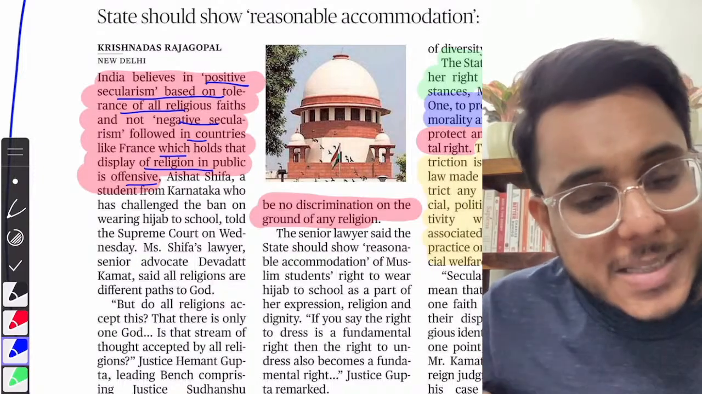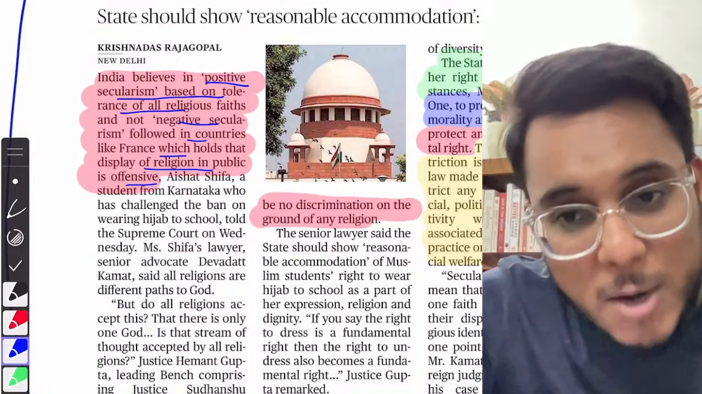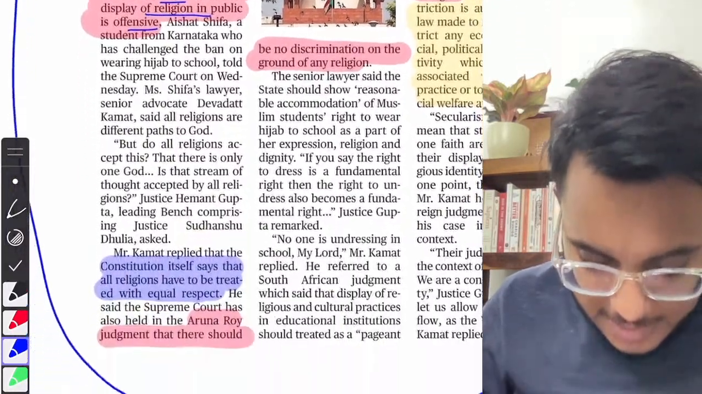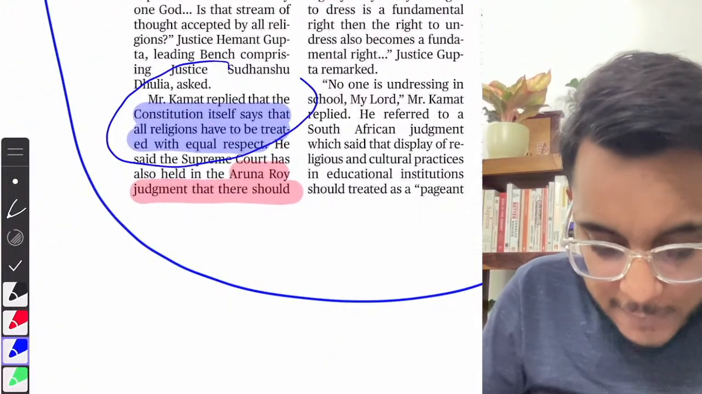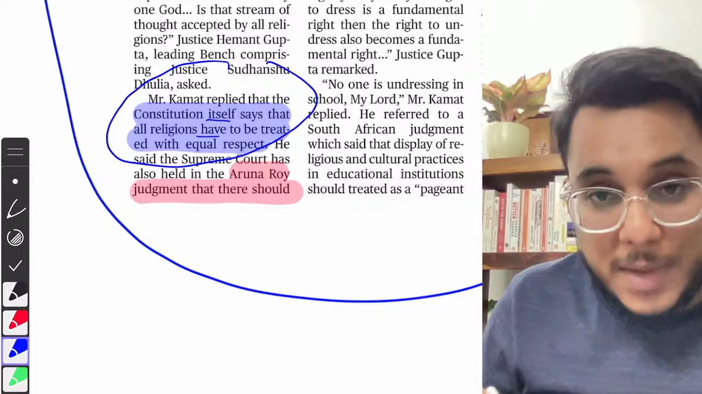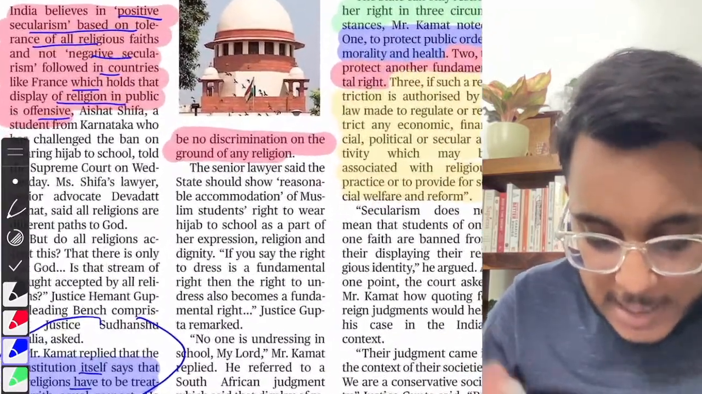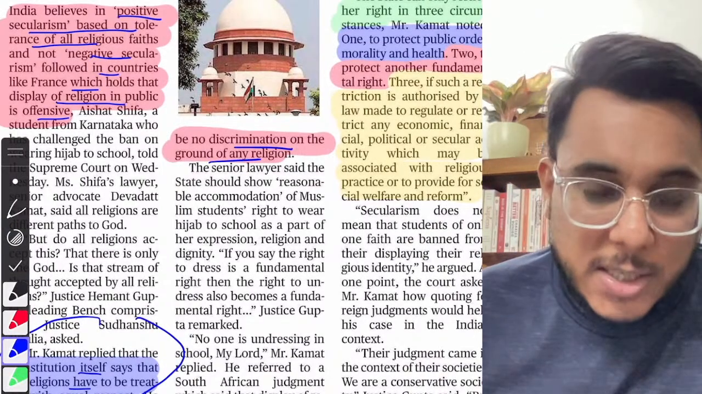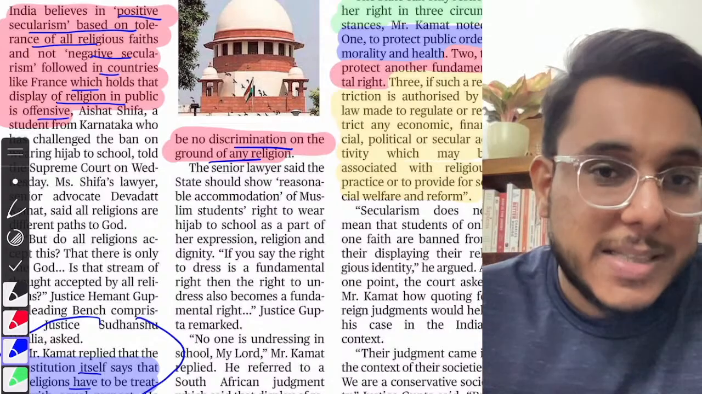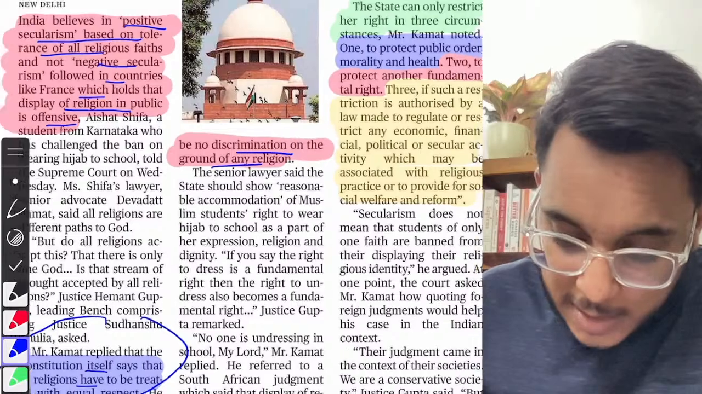Fine, we don't consider any religion or the portrayal of religion as offensive. We give the ecosystem for all the religions. In this capacity, it has been said that the constitution itself says that all the religions have to be treated with equal respect. Even there is a judgment, the Aruna Roy judgment, in which it has been provided that there cannot be any discrimination along with religion. So therefore the petitioners are saying that the women should not be disallowed to wear the hijab, they should be allowed to wear the hijab.